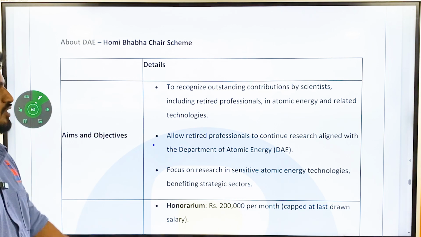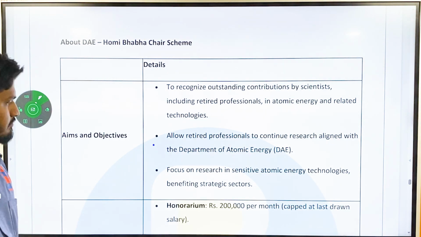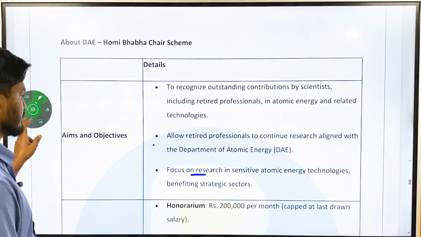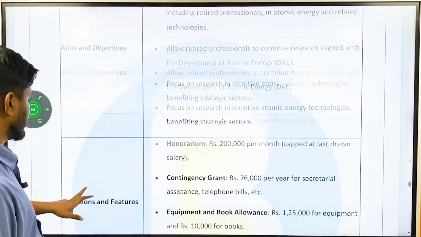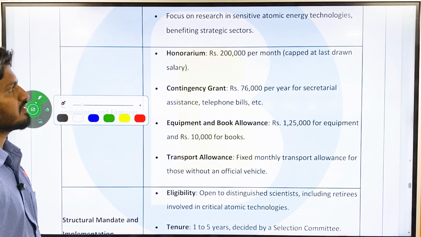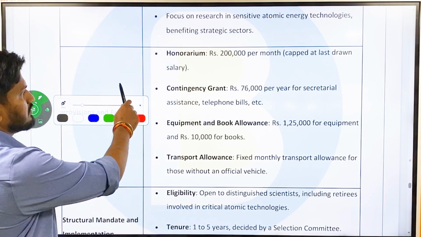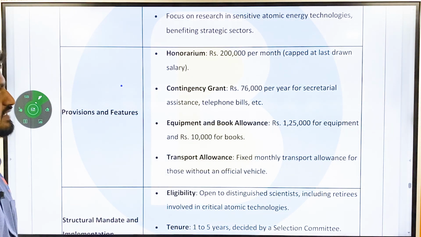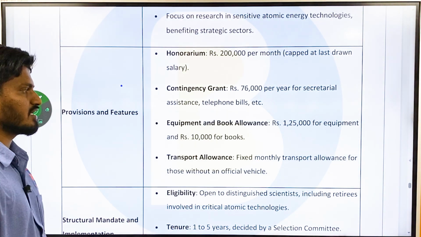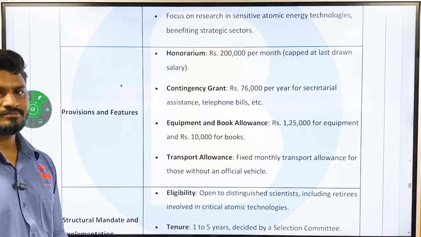Allow retired professionals to continue research aligned with the Department of Atomic Energy. Focus on research in sensitive atomic energy technologies benefiting strategic sectors. Okay, so under this there are provisions and features. It provides 2 lakh per month capped at the last drawn salary, that is an honorarium, and a contingency grant of 76,000 per year for secretarial assistance, telephone bills, etc. Equipment and book allowances, that is rupees 1,25,000 for equipment and 10,000 for books. Okay, transport allowance: a fixed monthly transport allowance for those without an official vehicle.